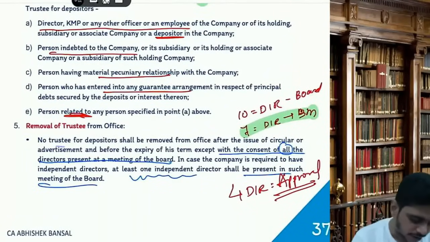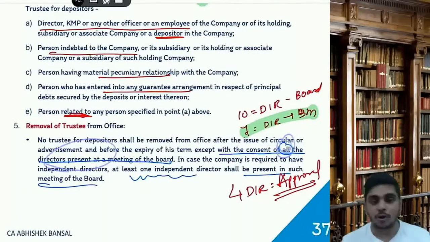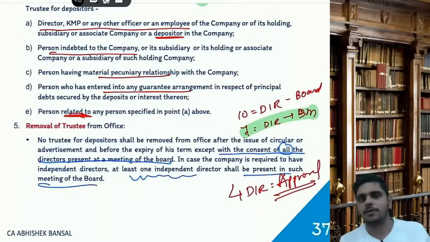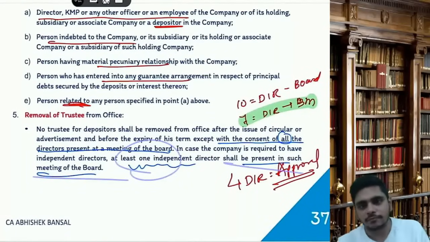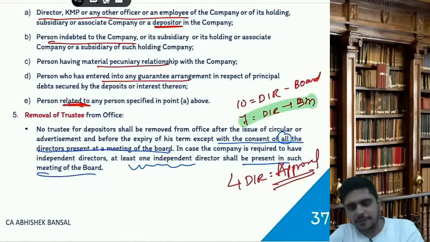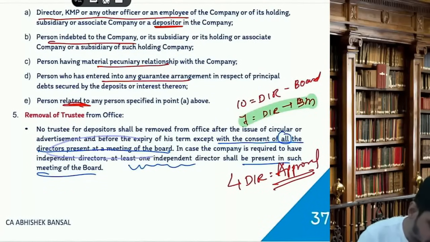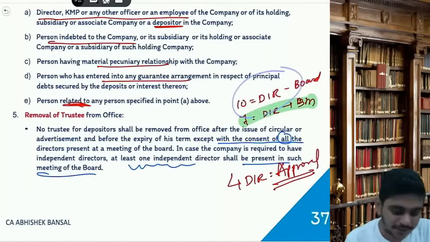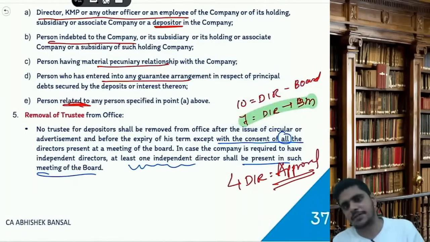Removal. No trustee for deposit shall be removed from office after the issue of circular or advertisement before the expiry of term, except you can remove if all the directors present at the meeting approve. All the directors means 100% approval is required, and in case the company is required to have an ID, at least one ID shall be present in such meeting. So 10 directors were there on the board, 7 directors have attended the meeting. That means all 7 directors should give the approval. If 4 directors have given the approval, removal is invalid. If you have 10 directors on the board but 7 are present at the meeting, all 7 approvals are required. If ID is applicable to you, 1 ID should also be present in such a meeting.